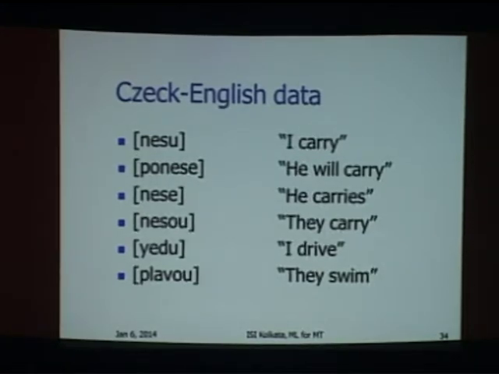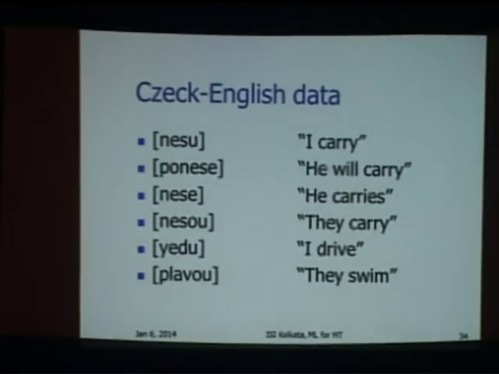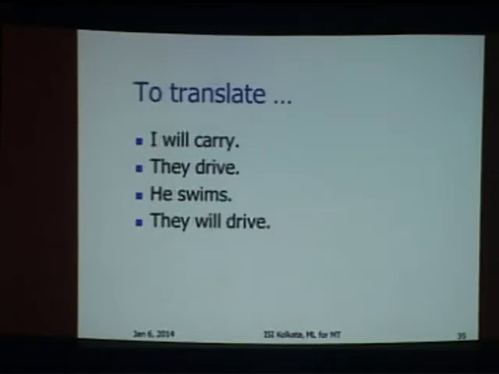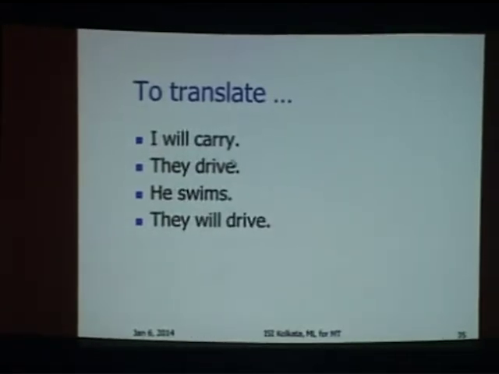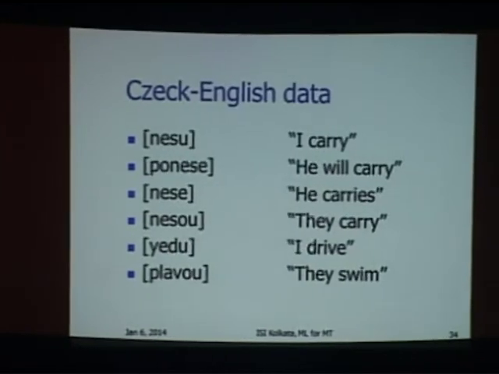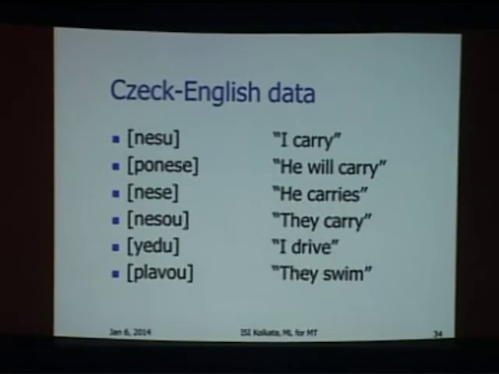So this is the Czech-English data, and English must have a subject, as you know. So this is the parallel data. Look at this data, and then solve this problem. What will be the translation of I will carry? When we solve this exercise, we will get all the essentials of statistical machine translation.